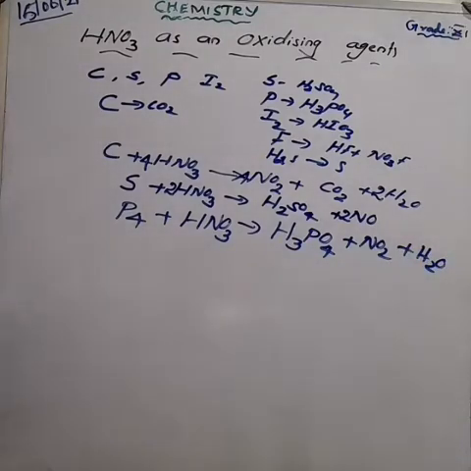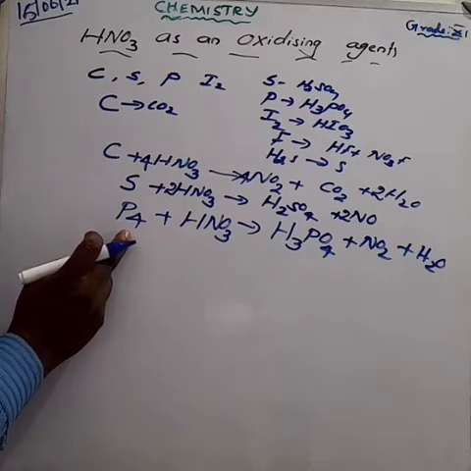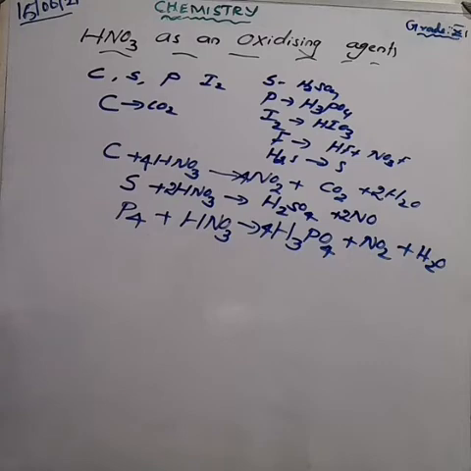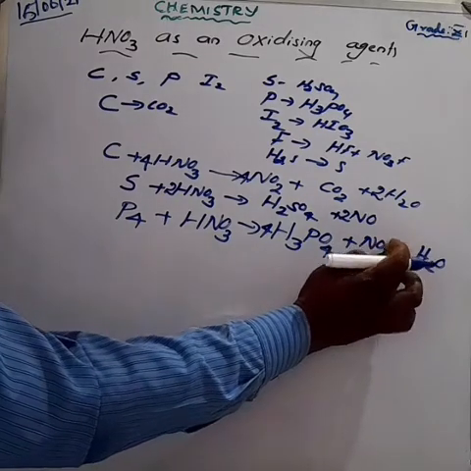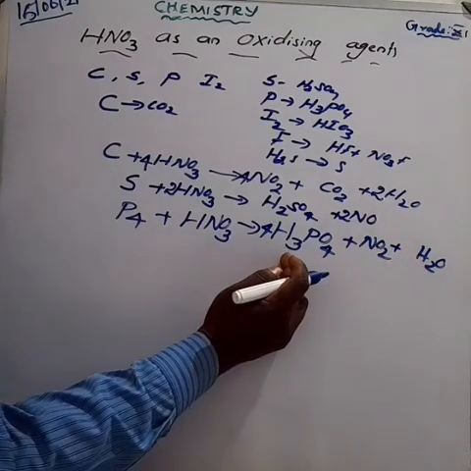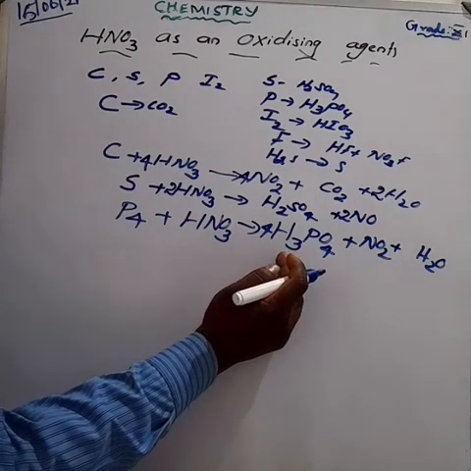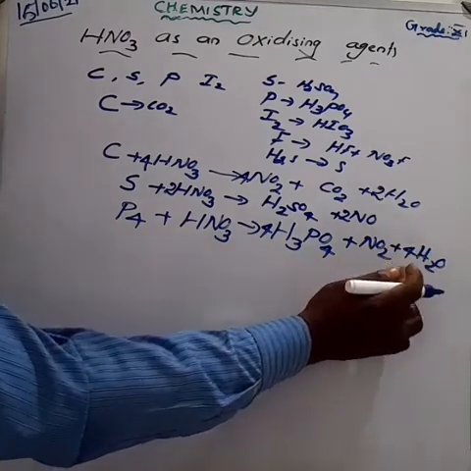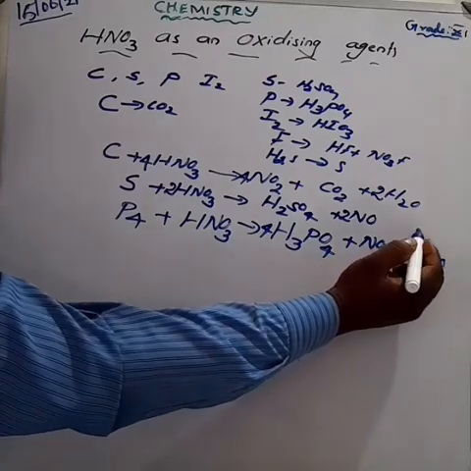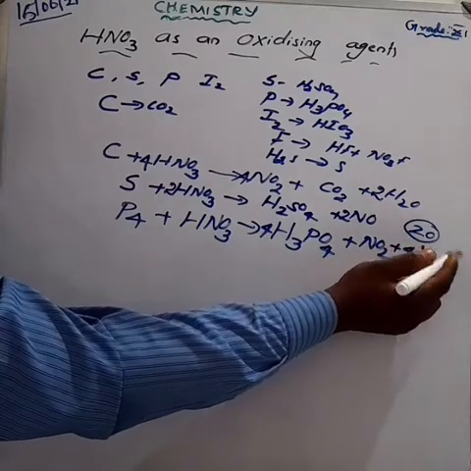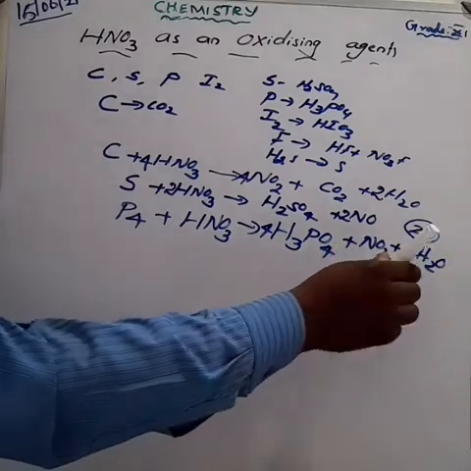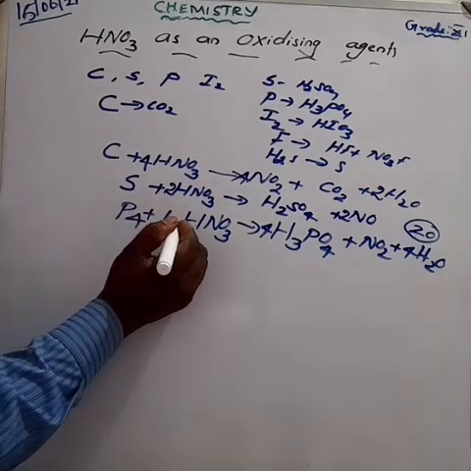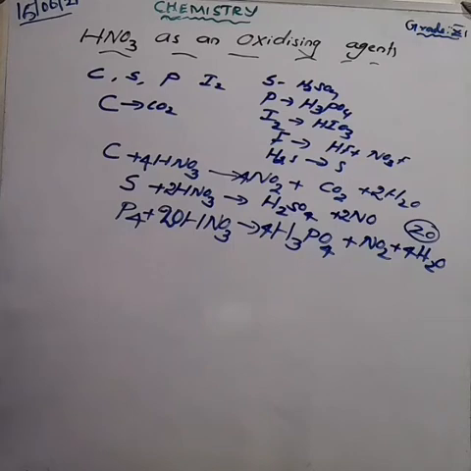So how can you balance the equation? The reactant side has 4 phosphorus, so make it 4 phosphorus on the product side. So phosphorus is balanced. What about the hydrogen? If you are balancing hydrogen, with a few water molecules, making it 4, the total hydrogen is 4 into 3 is equal to 12, plus 4 into 2 is equal to 8. So approximately 20 hydrogen. So if you make it 20 nitric acid, hydrogen is balanced. What about the nitrogen?